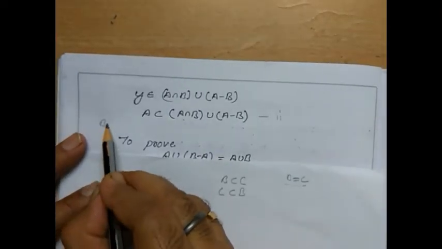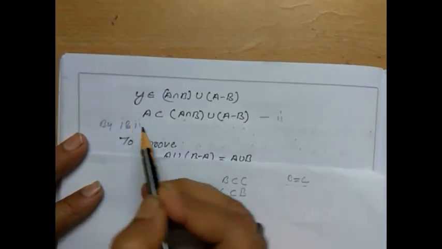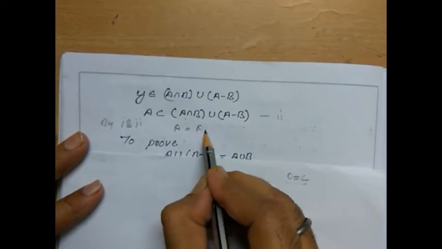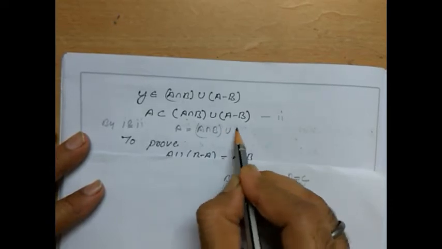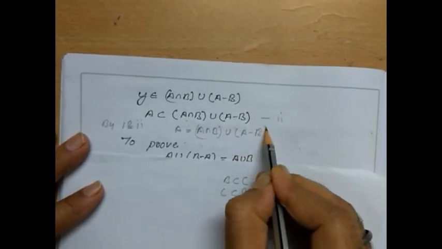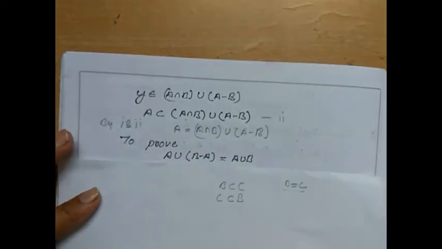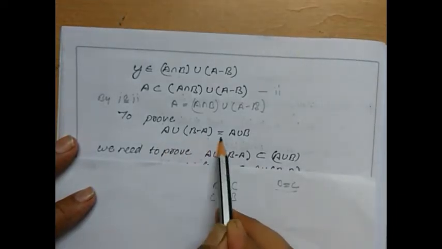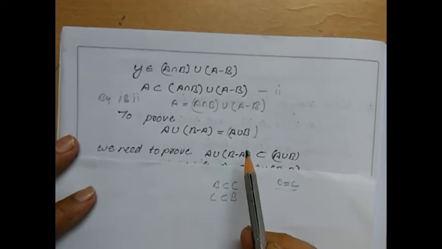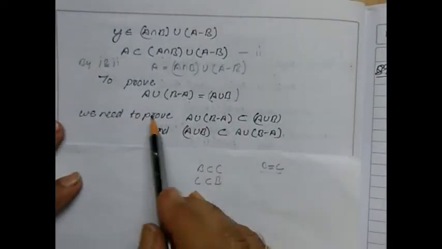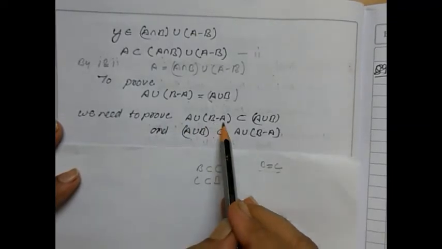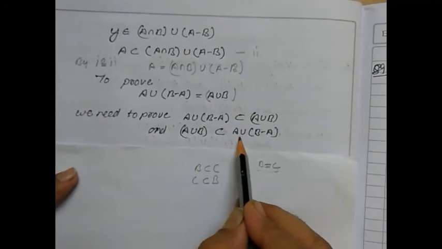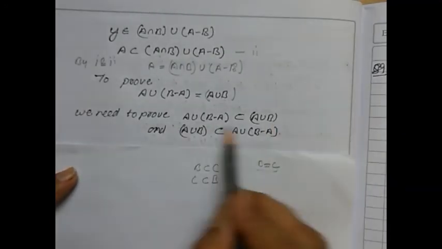So by 1 and 2, we can say A is equal to A intersection B union A minus B. This is what we were supposed to show. Now we take the second part. The second part says prove that A union of B minus A is equal to A union B. So we need to prove that A union B minus A is a subset of A union B, and A union B is a subset of A union of B minus A. So both the statements we have to prove.